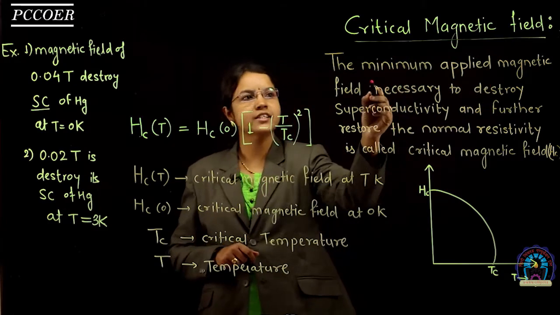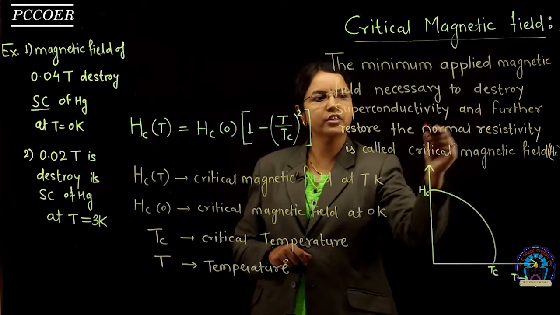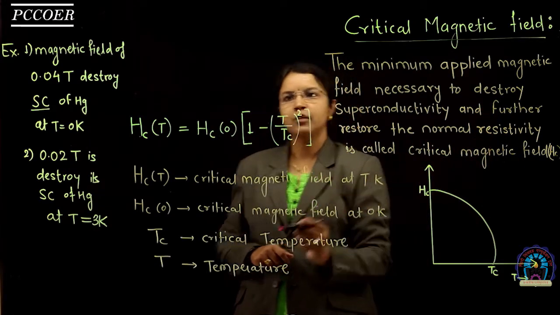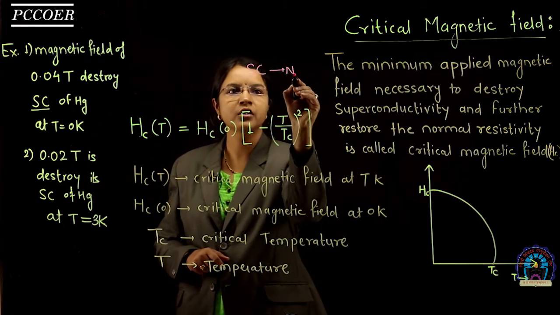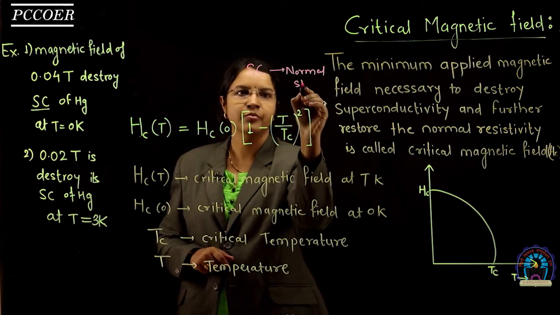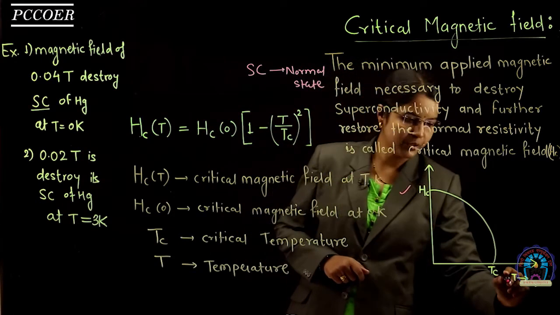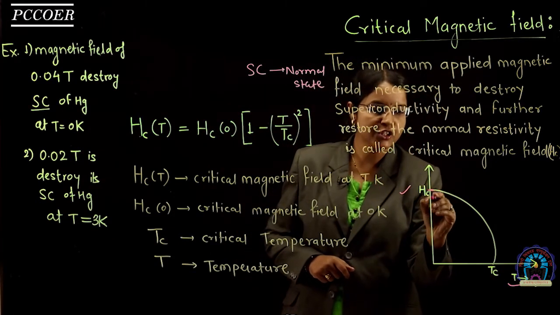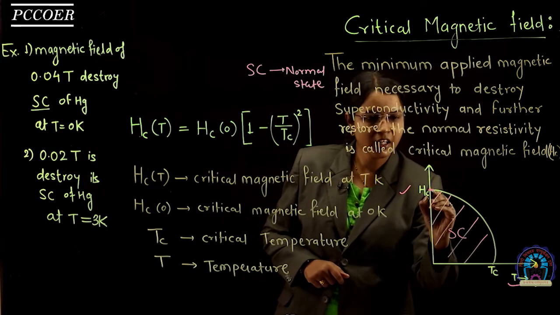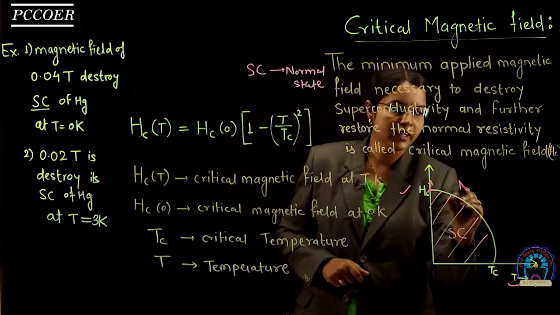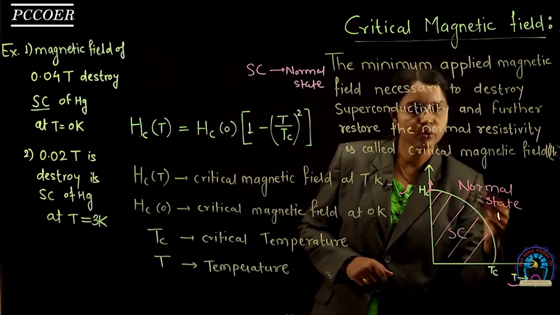The topic is critical magnetic field. The critical magnetic field is a minimum applied magnetic field which is necessary to destroy superconductivity and restore the normal state of the resistivity. That means if you apply the critical magnetic field, the superconductor material converts into the normal state. Then we consider the graph between the critical magnetic field and the temperature. This is the minimum magnetic field which destroys the superconductivity. Area under the curve is superconductivity, and above the critical magnetic field it converts into the normal state of resistivity.